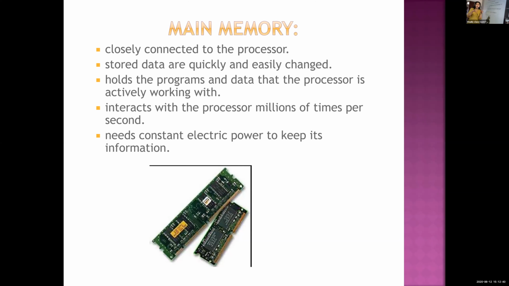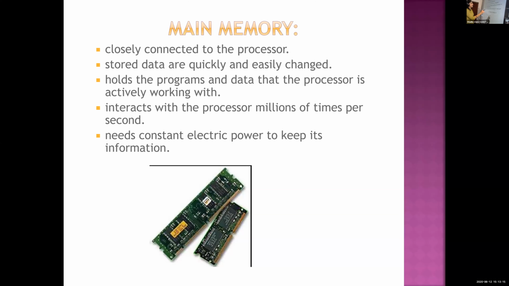That means suppose you have written computer science. Next time you deleted science from there. So the data is gone from the RAM. So quickly and easily the data can be changed. And holds the programs is very important. You note this down. Holds the programs and the data that the processor is actively working with. At the present time, whatever you are doing is in RAM, not using the hard disk.